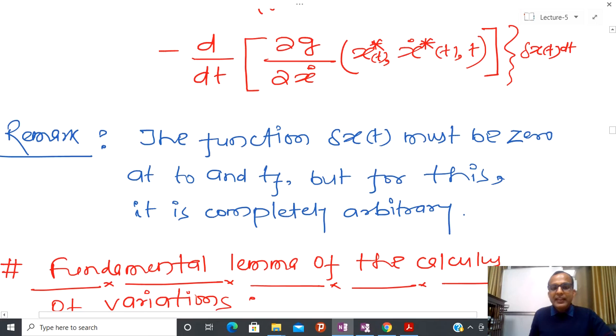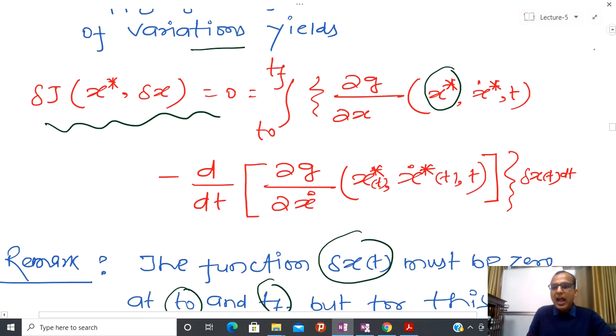Now what we are saying is that the function delta x must be 0 at t0 and tf, but in between it is completely arbitrary. I know delta x at the two points t0 and tf, but I do not know its behavior in between, which may be anything.